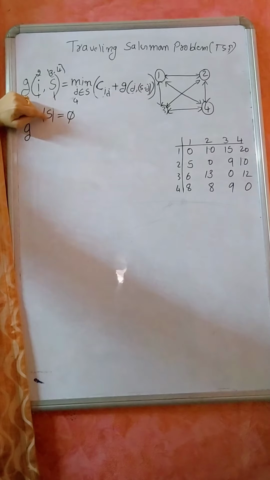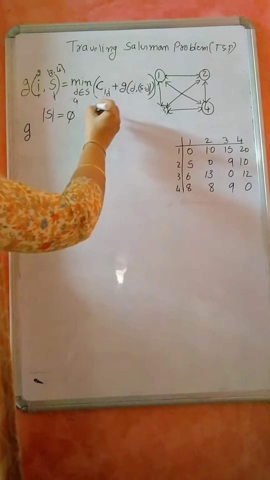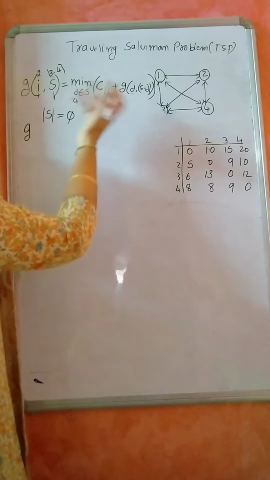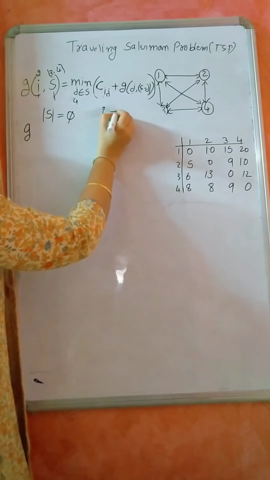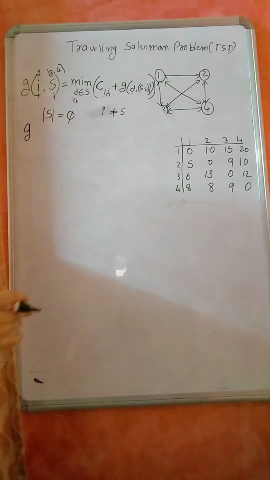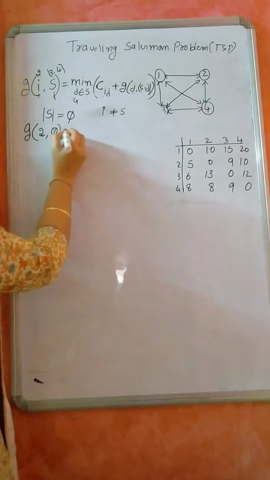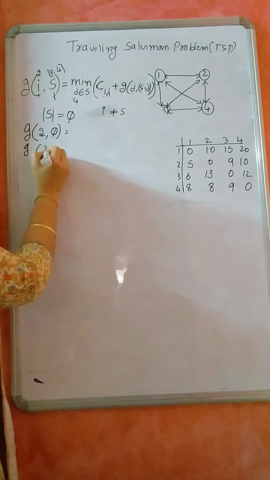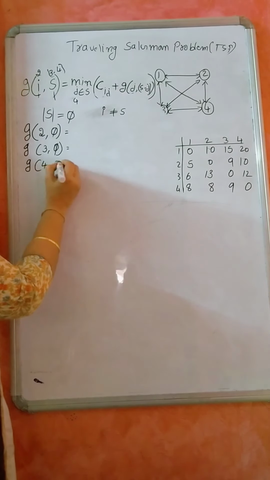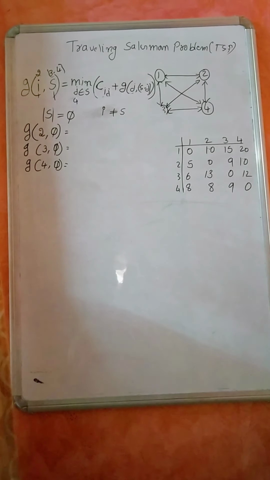So assume that the length of the remaining vertices to be visited is 0, and i is not equal to S, or S is not equal to i, both are the same. i is not equal to S means the starting vertex is not there. Currently I am in vertex 2, nothing to visit. Currently I am in vertex 3, nothing to visit. Currently I am in vertex 4, nothing to visit. It cannot be an i.